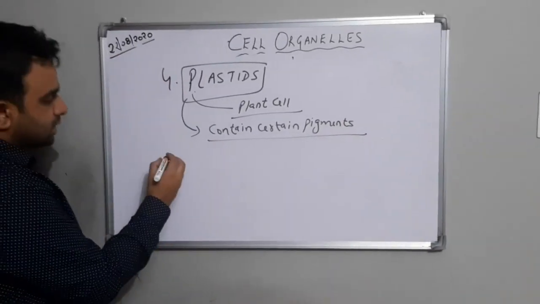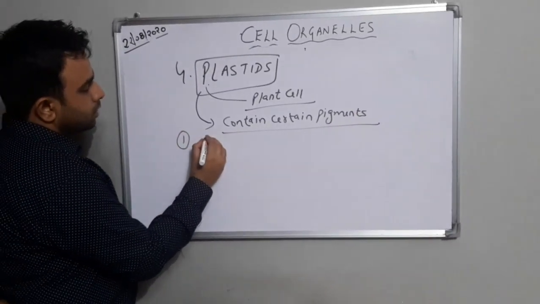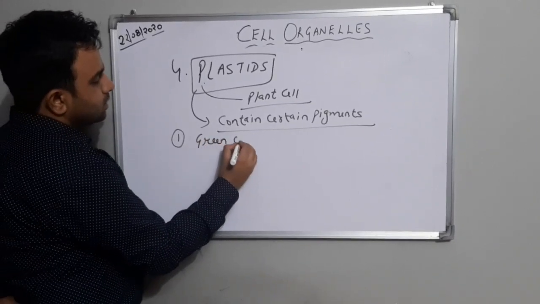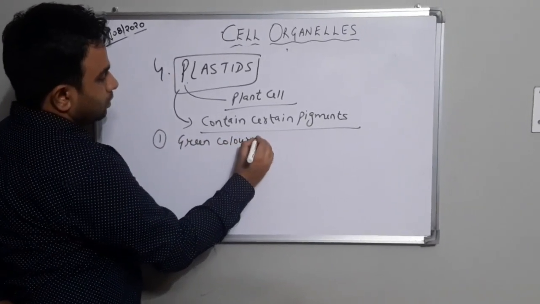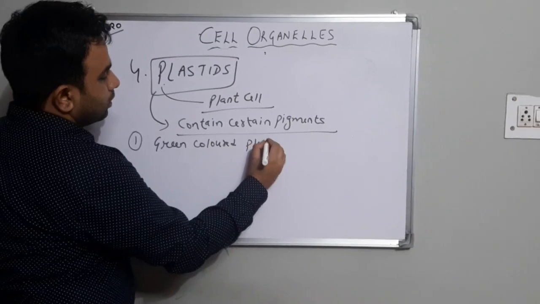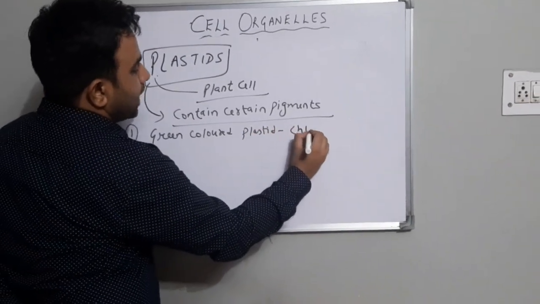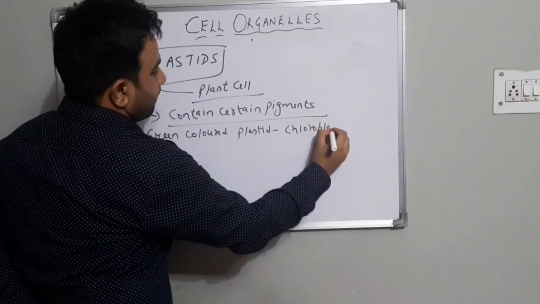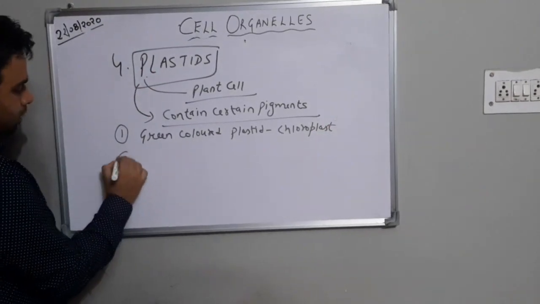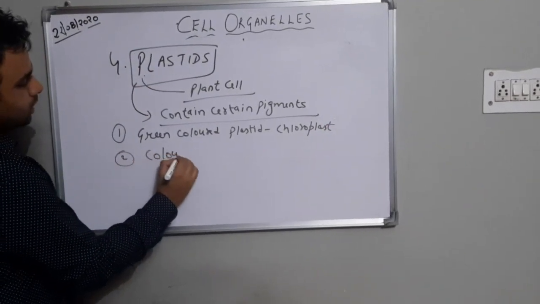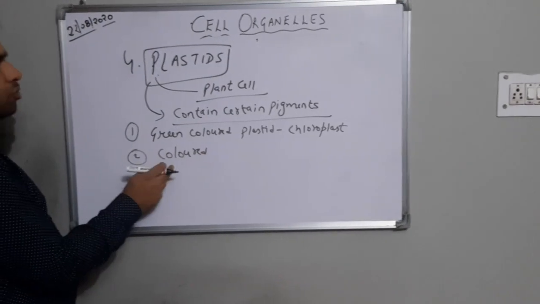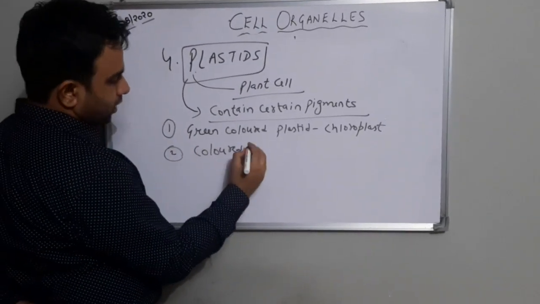Okay, plastids are of three types. First is green colored plastids. Green colored plastid is known as chloroplast. Colored plastids, colored means here it will not be green, besides green there will be other colors.